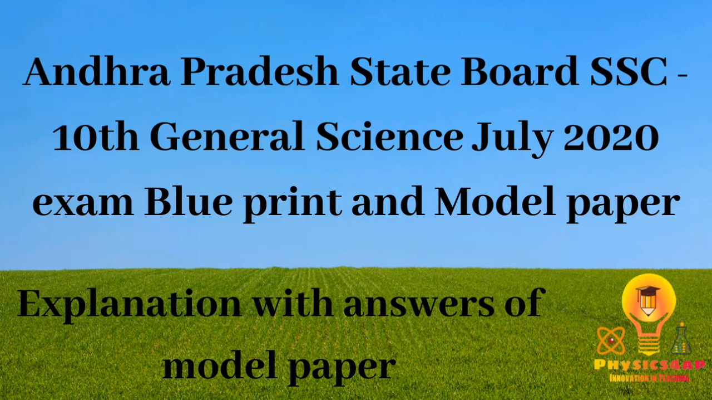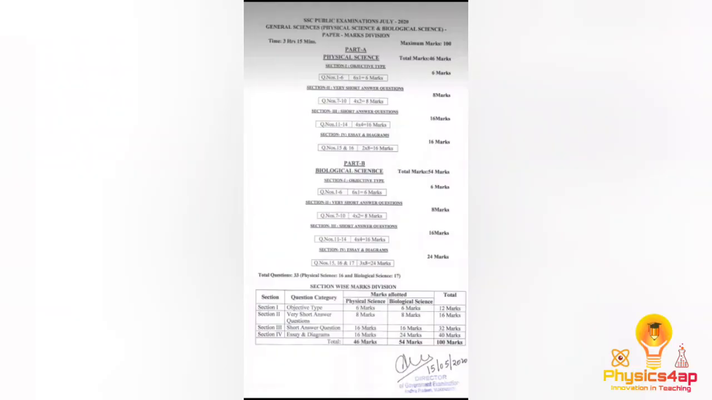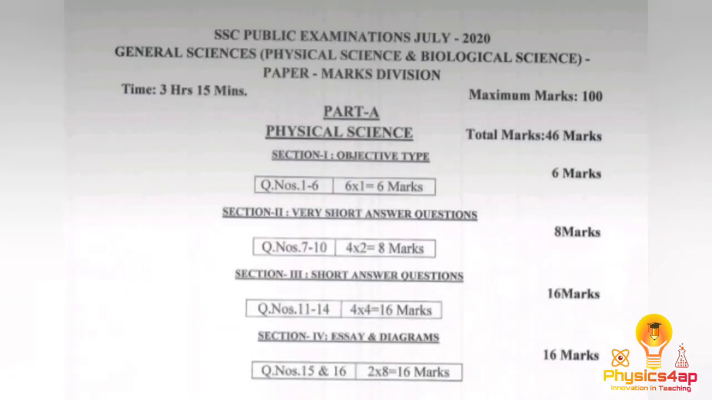Today we are going to discuss the blueprint and the model paper of the SSC State Board of Andhra Pradesh, which is going to be conducted in July 2020. So we have the model paper here, the blueprint. Let us see, we have two parts. Part A, which is physical science, with 4 sections.